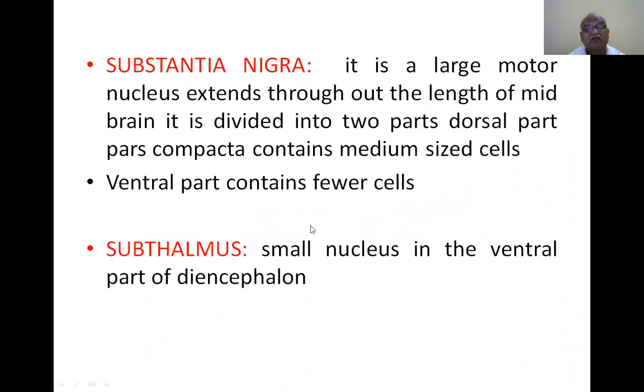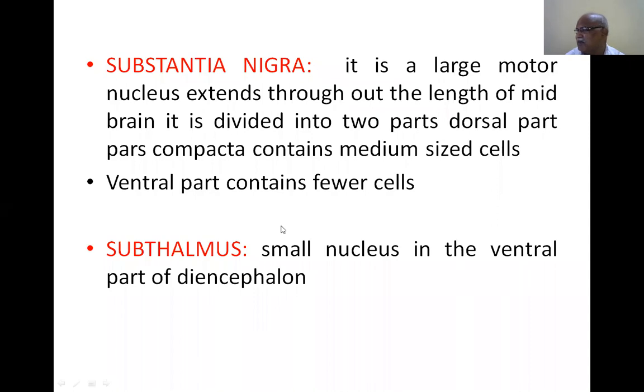It is related to substantia nigra, a large motor nucleus that extends throughout the length of the midbrain. It is divided into two parts. The dorsal part, pars compacta, contains medium-sized cells. The ventral part contains clear cells. Substantia nigra, already I told you in the midbrain class. Subthalamus is a small nucleus in the ventral part of the diencephalon.